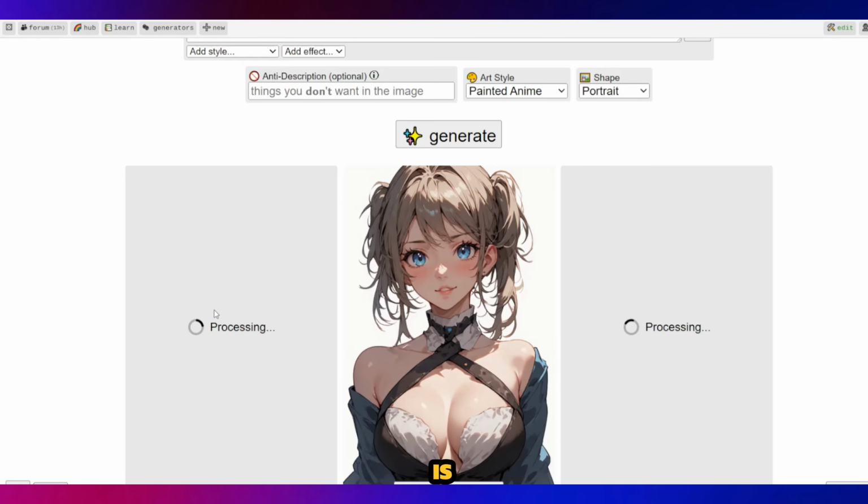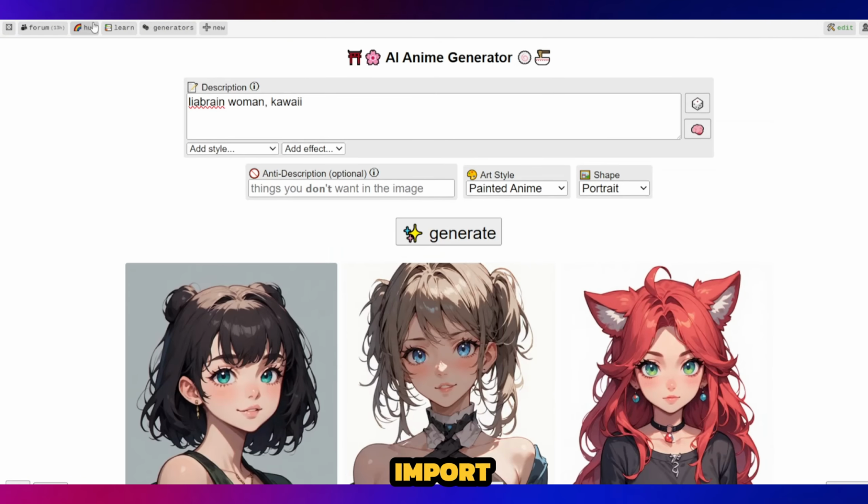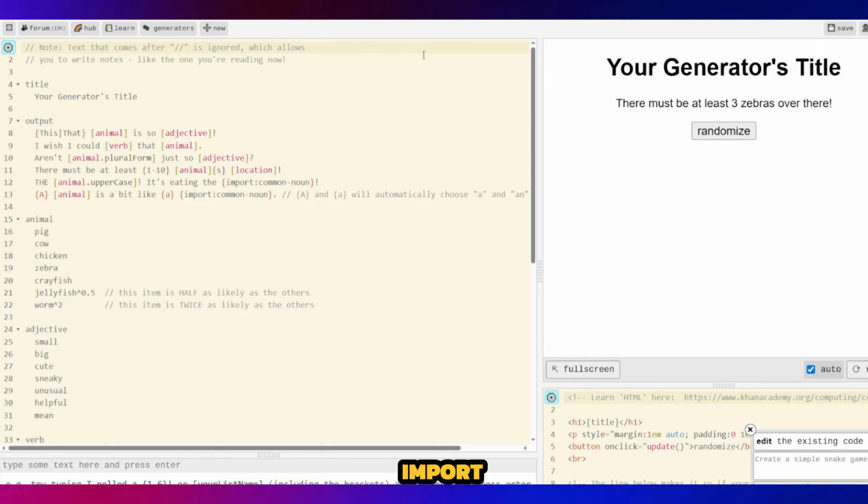The positive side is completely free, no account required, works offline if you download the HTML file, and you can tweak every probability. You can also import other people's generators using import generator name to reuse their image databases.